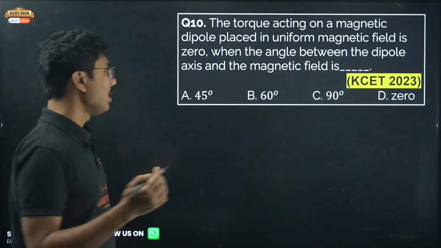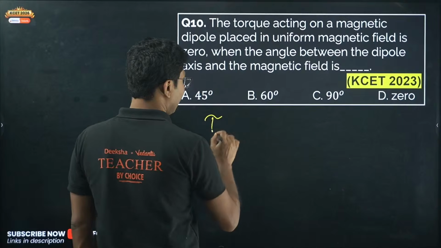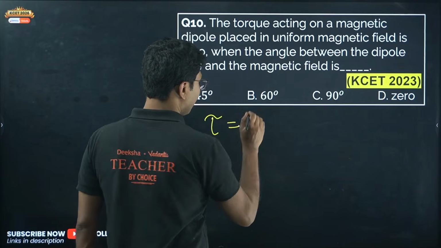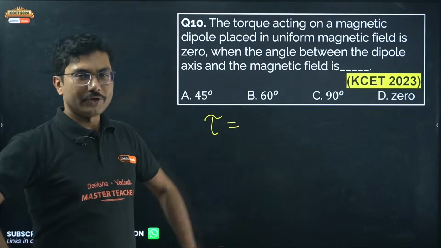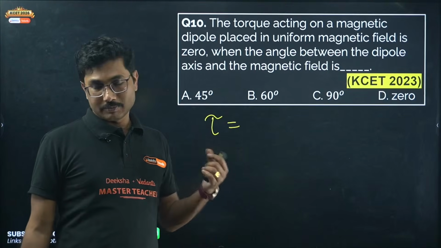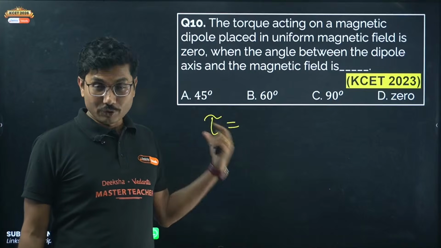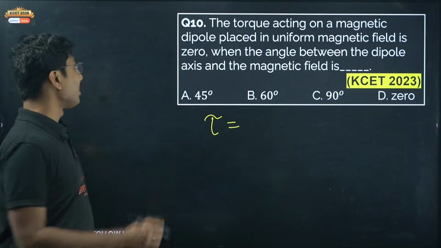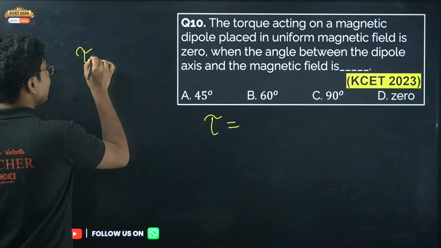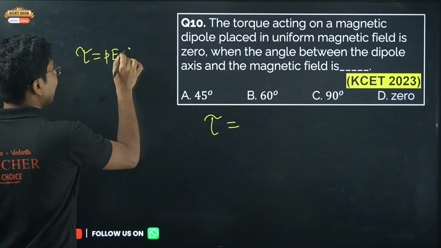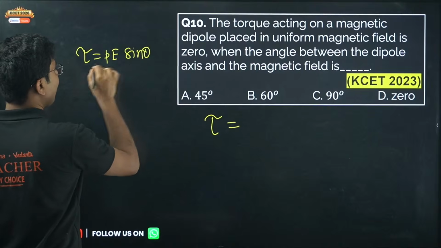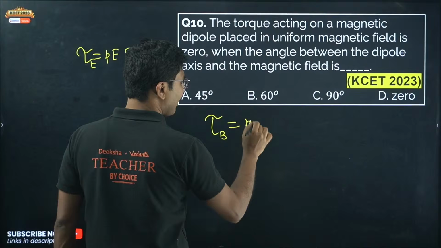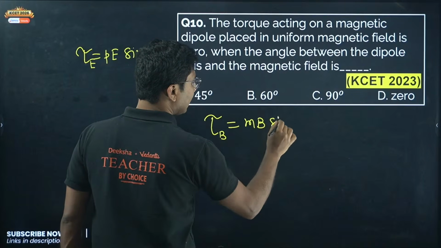So torque acting between electric field and magnetic field, if you remember electric dipole, then also it is fine. If you don't remember the torque acting on a magnet in a magnetic field, then you can recall the torque acting in an electric field, which is given by PE sin theta. In case of magnet, this is electric field. For magnetic fields, the same torque is given by MB sin theta.